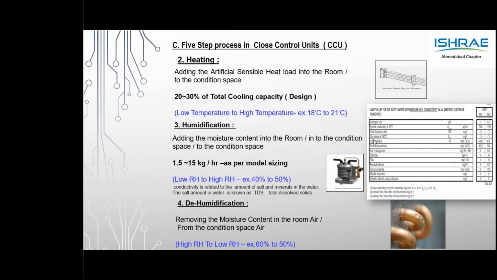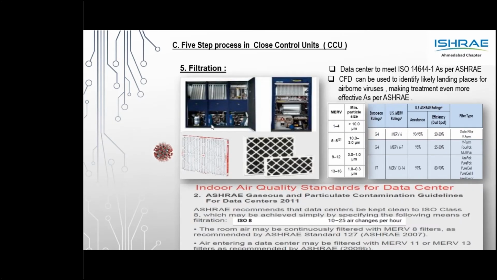If you look at the cube root law, typically if the units run at 100%, the power consumption would be at 100%. But thanks to the variable components like the EC fan and inverter compressor, as you drop to part load, let's say 65%, the power consumption will be somewhere around 25%. There is the benefit of operational cost. As you drop from 100% to 80, 90, the power consumption would be lesser, thereby your operational cost would also be less.